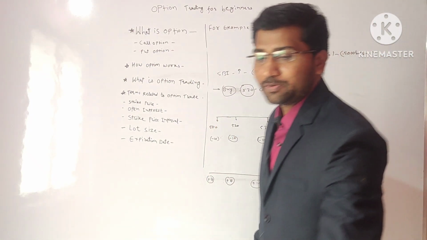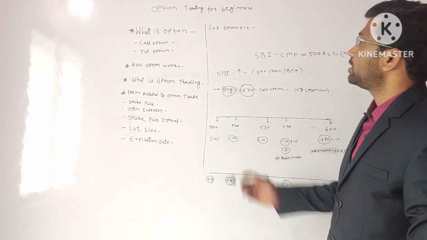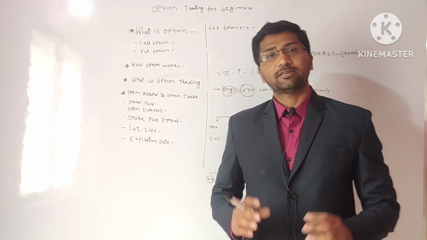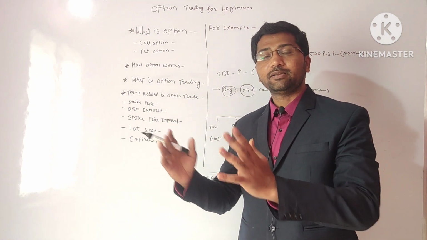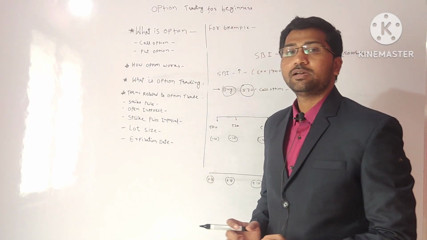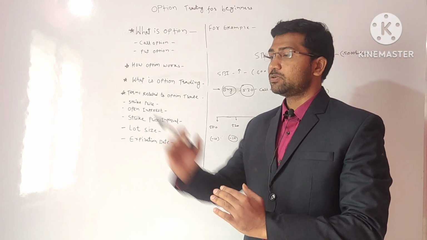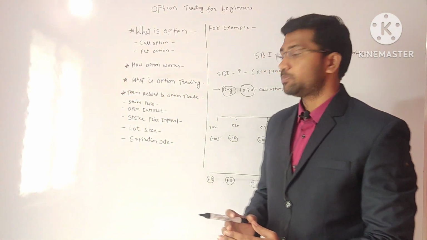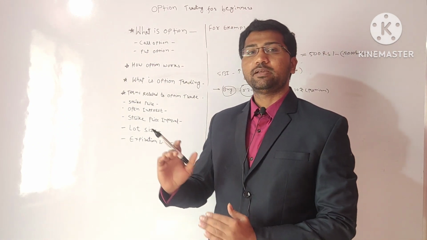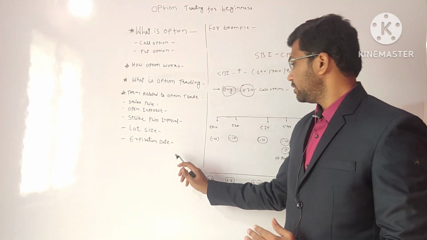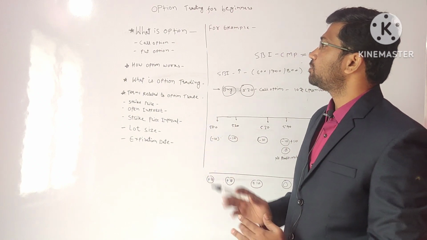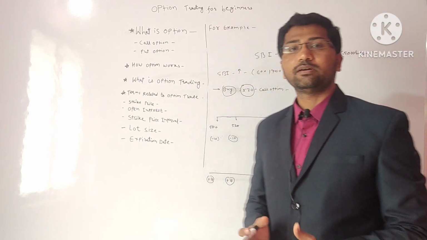Now, the first point is option trading. What is option trading? Option trading is future predetermined trading. In normal, traditional trading, we buy the stock at a certain price, and if the price goes up, we can sell it. For example, if stock X is at 100 today and later it is 110, then we make a profit of 10 rupees. Option trading is totally different from stock trading.